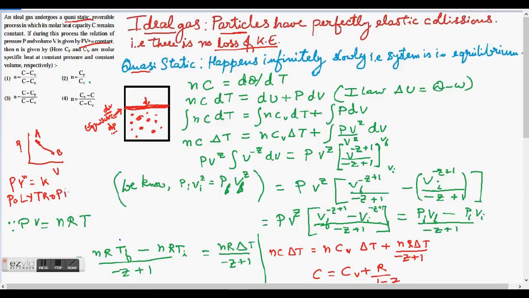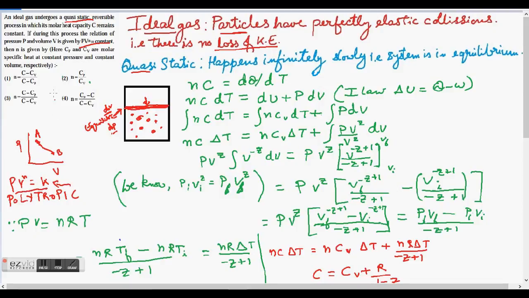Now a polytropic process is one which follows this equation, and there can be several cases to a polytropic process. If n is equal to 1, then it's an isothermal process. If n is equal to 1.4 in air, then it can be an adiabatic process. But a polytropic process will always follow this particular equation.